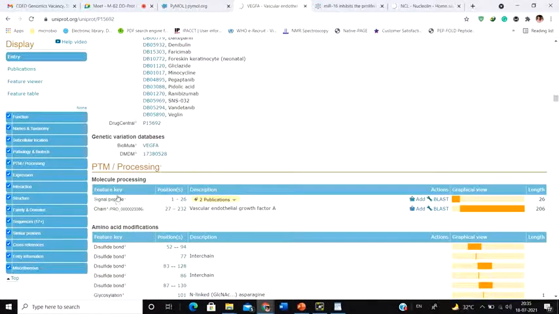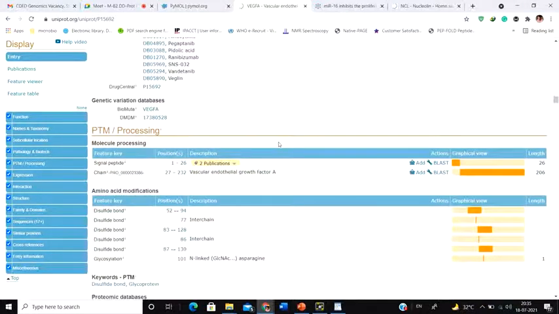So you get to see the only amino molecule processing that occurs is that the signal peptide is actually cleaved off. And the rest of the part, from 27 to 232, is the main VEGF-A protein. Now, apart from it, are there any other modifications in amino acids? Yes, there are.